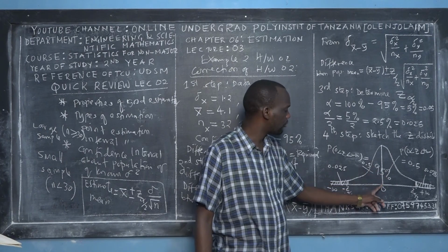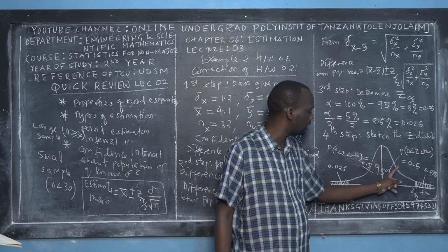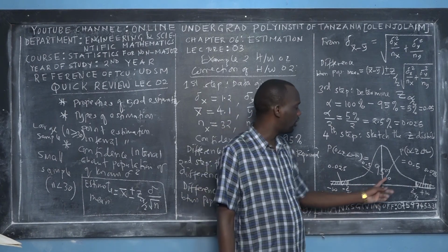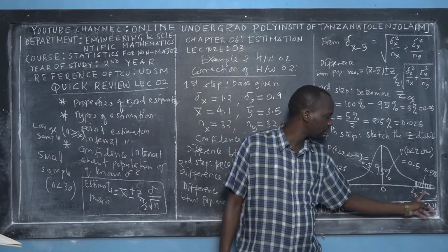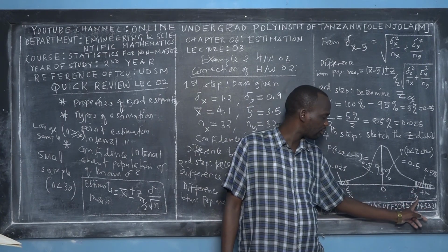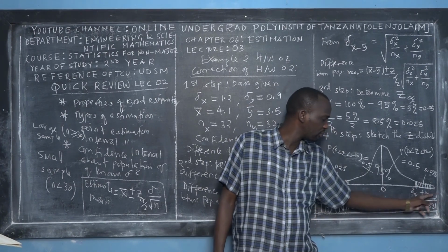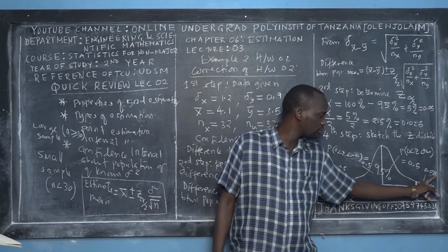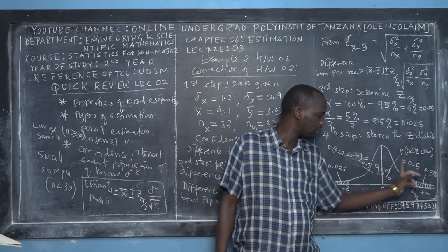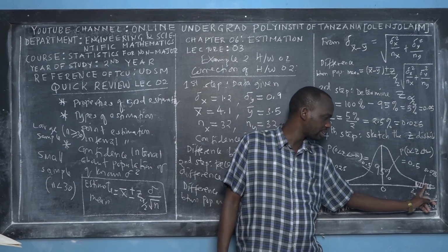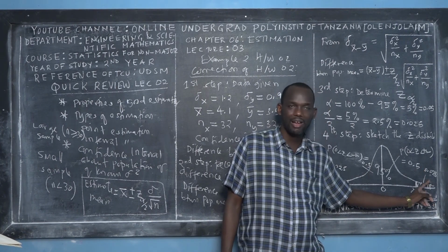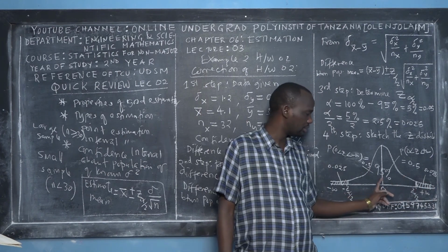We know the total probability from 0 to positive infinity is 0.5, and we know the probability from Z subscript alpha over 2 to positive infinity is 0.025. So how can we find this one? We take the total area and subtract the shaded area, which is half of the significance level. Then we get this probability.